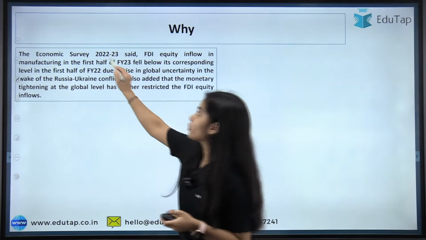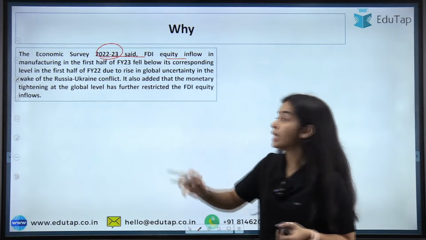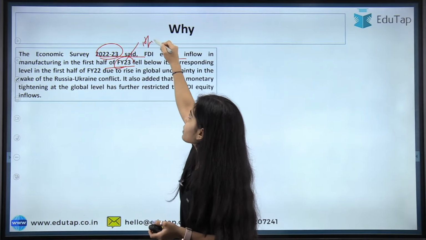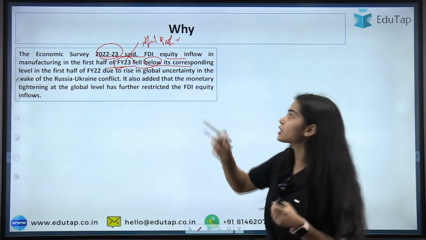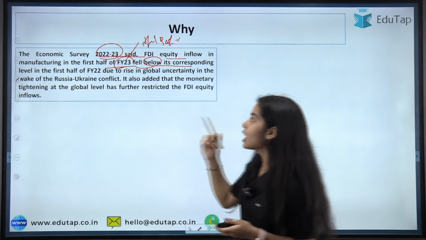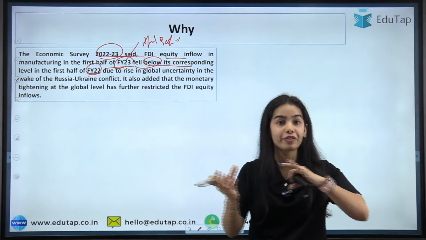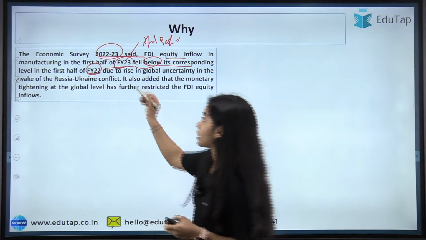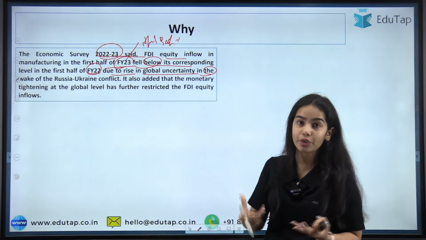The Economic Survey 2022-23 said that the FDI equity inflow in manufacturing in the first half of the financial year 23, that is from April to September, the first 2 quarters, fell below its corresponding level in the first half of financial year 2022. So for the manufacturing, the FDI inflow has reduced, okay. This is due to the rise in global uncertainty in the wake of the Russia-Ukraine conflict.